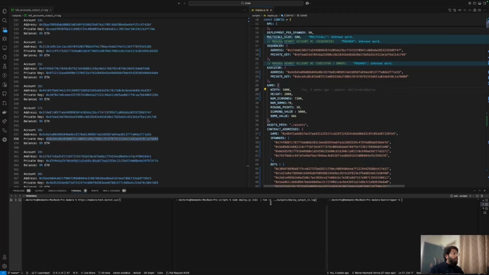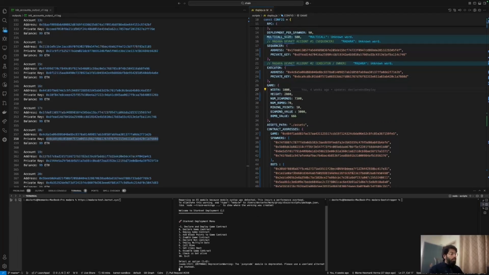Yeah, and we're going to set up everything else later on while we are doing the transaction. So the first thing I'm going to do is declare and deploy the game contract. I have some specifications that I've already registered here: the width and the height that I want, and the number of diamonds I want in the matrix, and it would automatically randomly choose some points to deploy the diamonds on. Similarly for the bombs, and what the mining point is going to look like, what the diamond value is, that means how much money or how many points you're going to get if you mine a diamond.